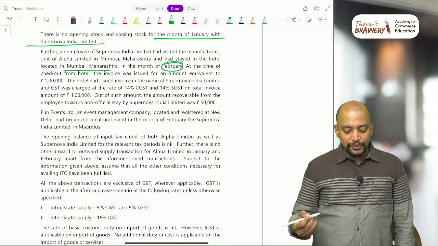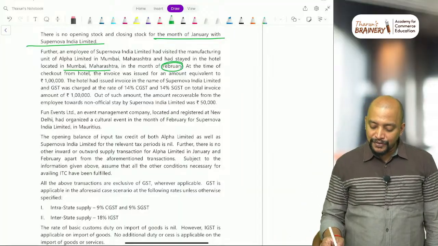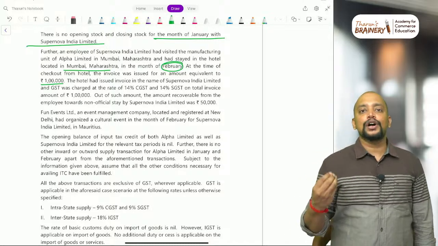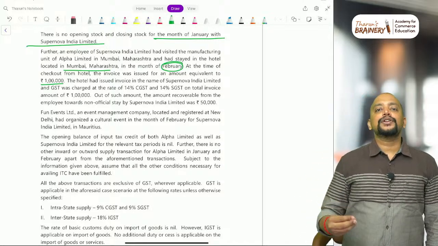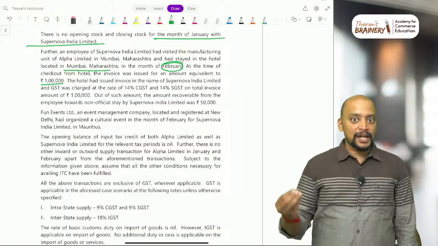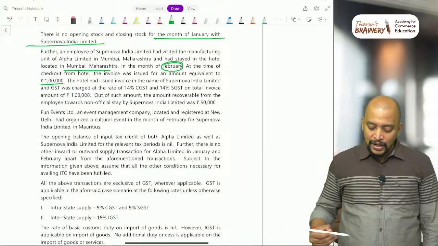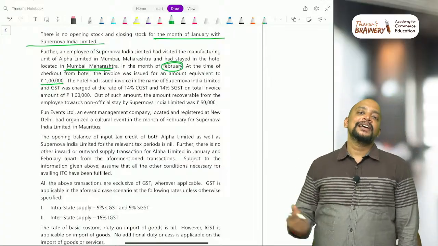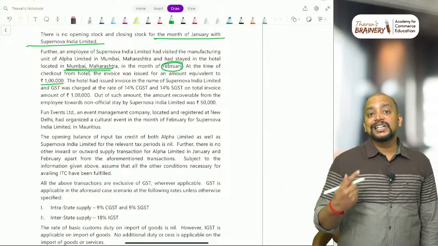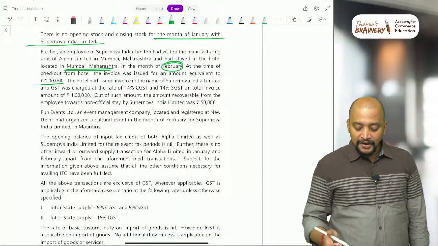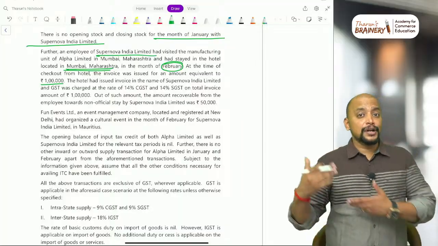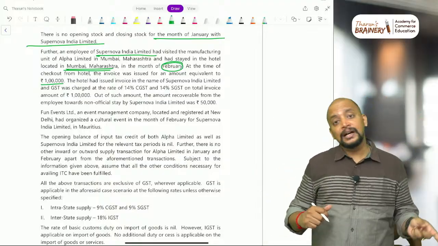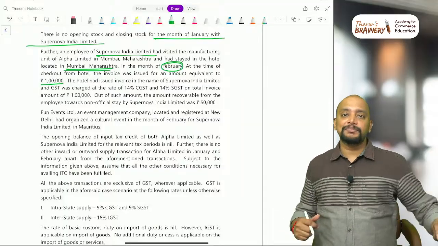At the time of checkout from the hotel, the invoice was issued for an amount equivalent to 1 lakh. So basically in case of hotel accommodation, we all know that under section 12, location of immobile property will be taken as the place of supply. So where is the hotel located? The hotel is located in Mumbai, Maharashtra. So the place of supply is also Mumbai, Maharashtra. It's an intrastate supply, CGST and SGST. But where is Supernova India located? Just now we saw Gujarat. So when it is in Gujarat, can the CGST and SGST paid in Maharashtra be taken as credit? No, it cannot be taken as credit.